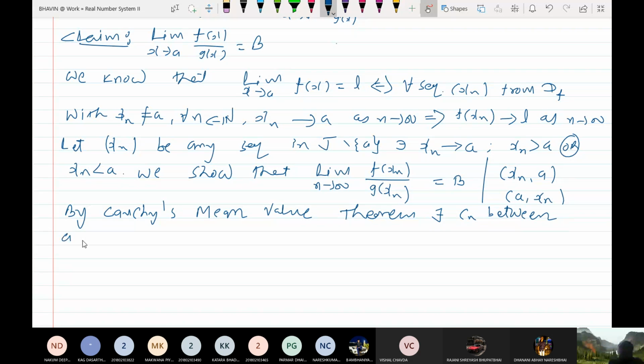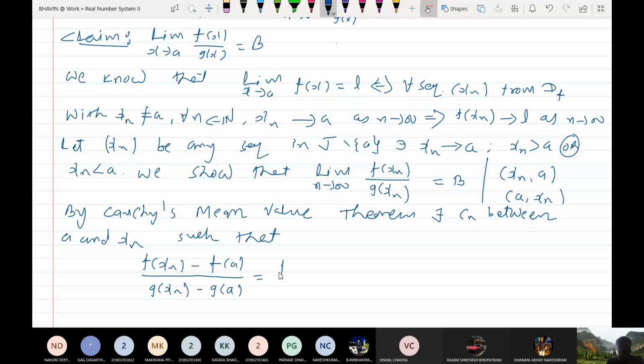a and xn, or xn and a, whatever may be the case, but Cn must be between xn and a, such that fb minus fa, where b is xn, so f xn minus fa upon g xn minus ga equals f dash Cn upon g dash Cn.